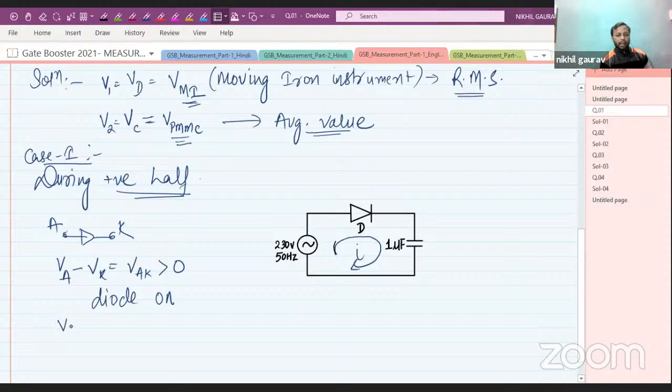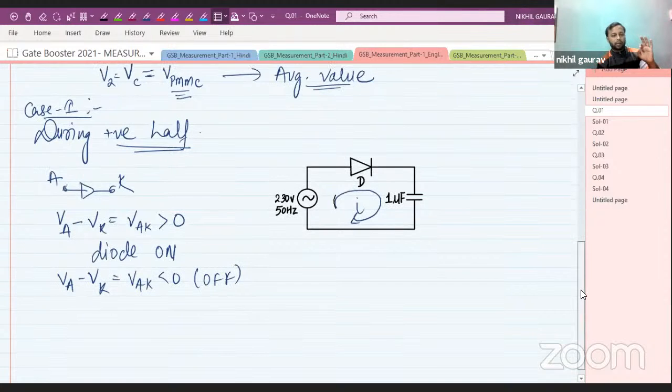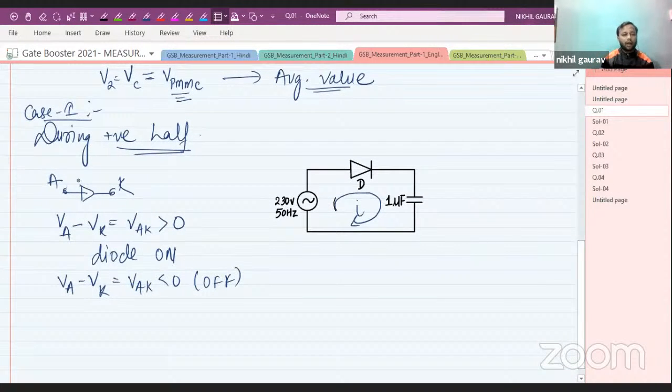And if VA minus VK, or VAK, is less than zero, then your diode will be off. I hope all of you know this point. As I've already taken, during the positive half cycle, omega t varies from 0 to pi. Yes, you are correct. Diode will be on during the positive half cycle.